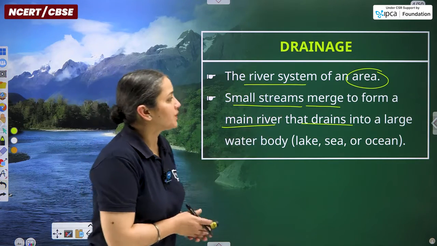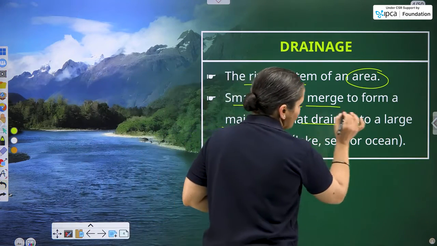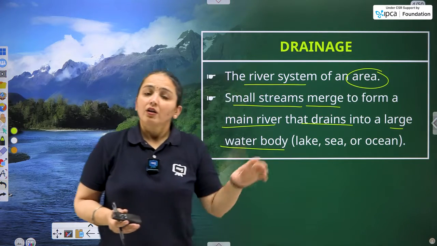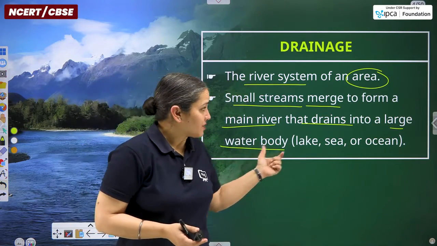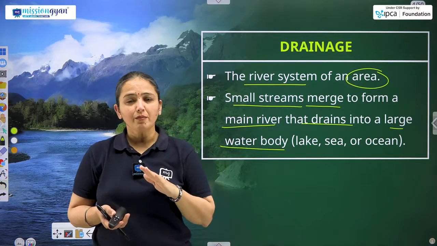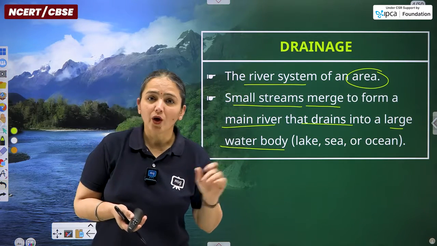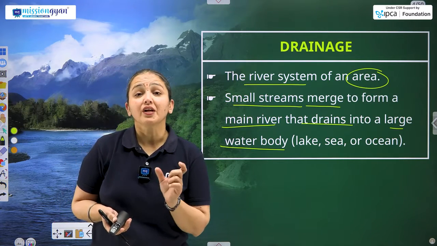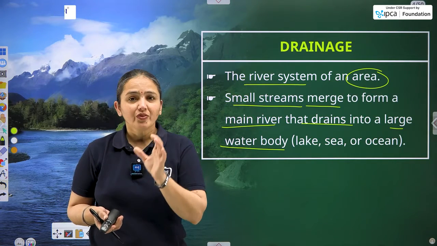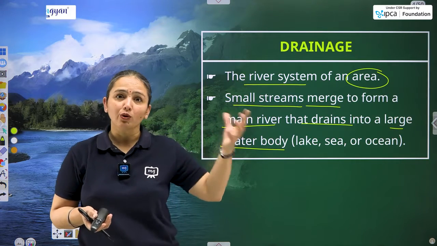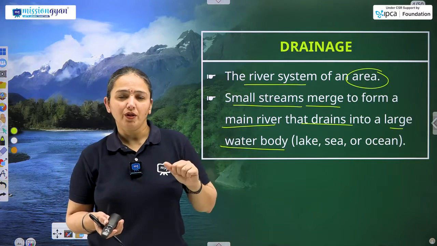The small streams merge to form the main river that drains into a large water body. No matter whether we are talking about the drainage system of North India or South India, the flow of the particular river leads to its outlet into an open water body.